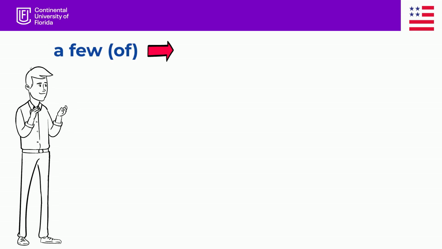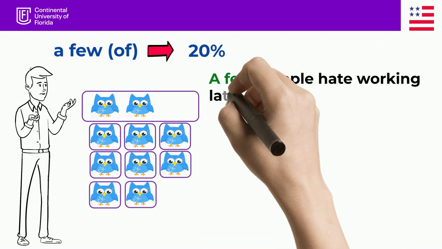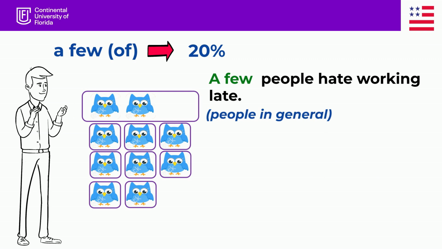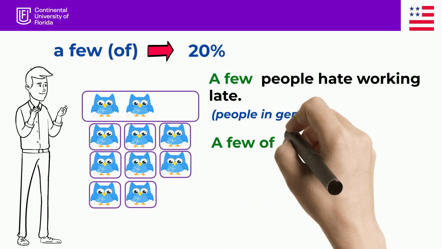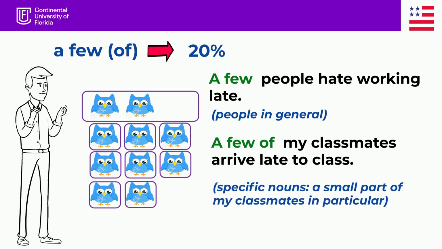We use a few or a few of to refer to a 20% approximately. For example, a few people hate working late. I use a few because I'm talking about people in general. Or a few of my classmates arrive late to class. I'm using of because I'm referring to my classmates specifically.